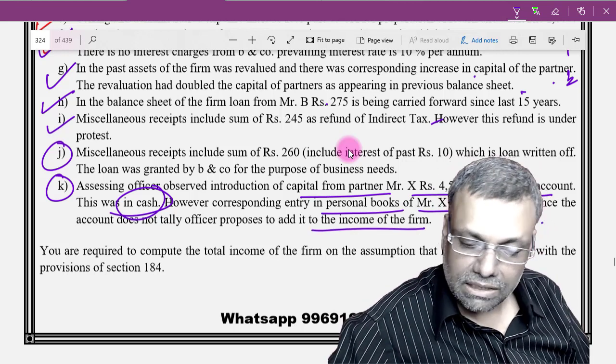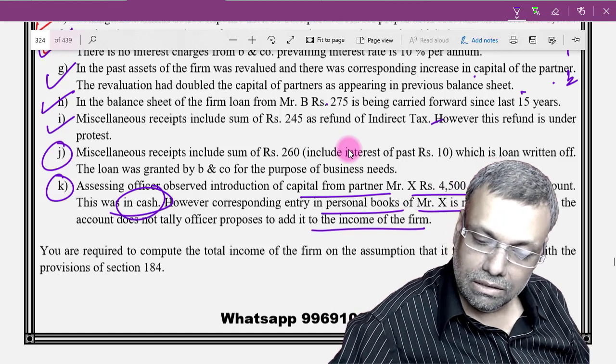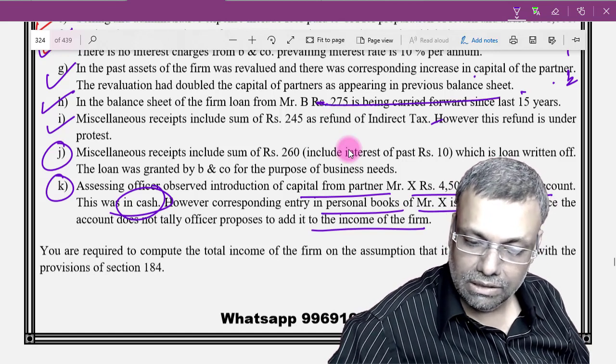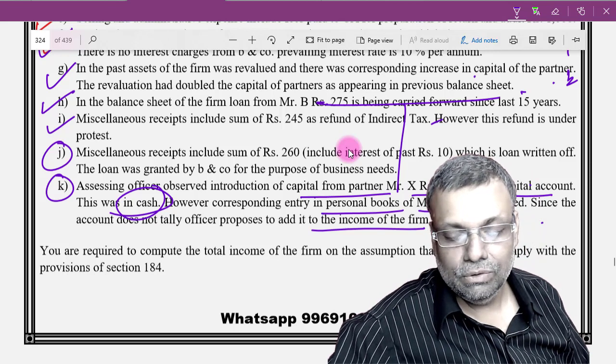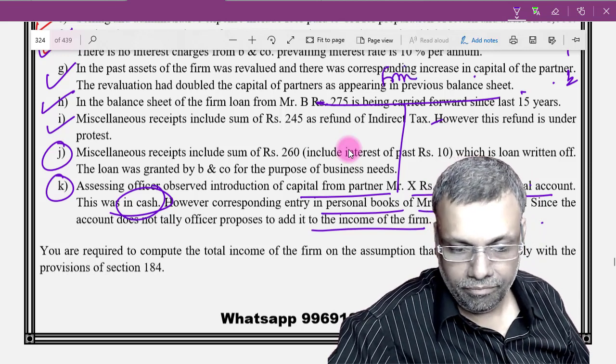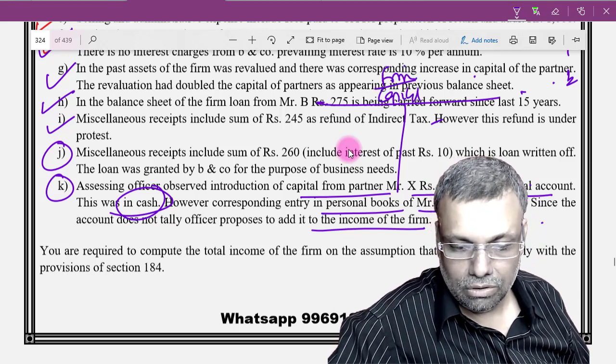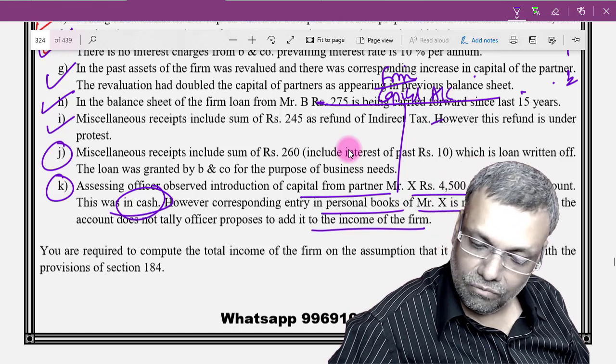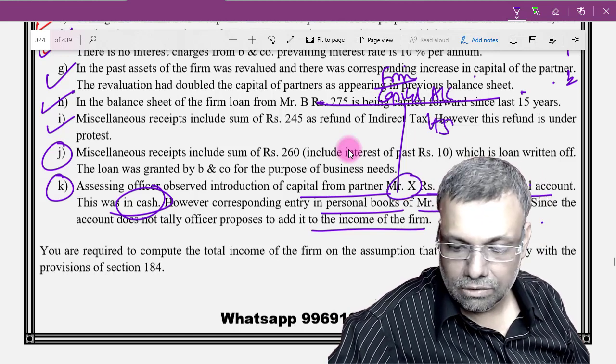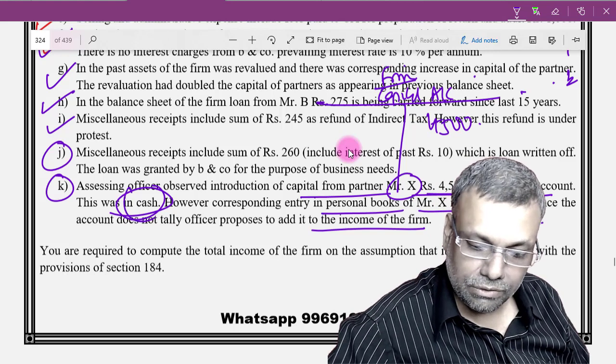See, the introduction of capital from the partner Mr. X. Now listen very carefully. Supposing, in the books of the firm, the partner's capital account of Mr. X shows 4,500 credited. This was in cash.